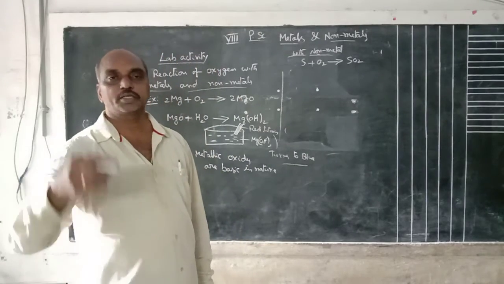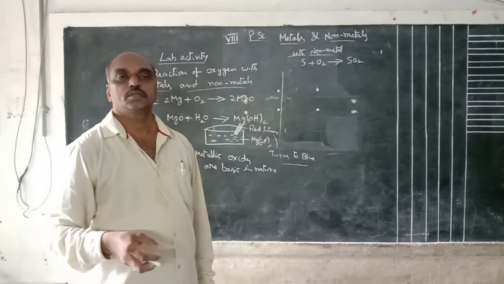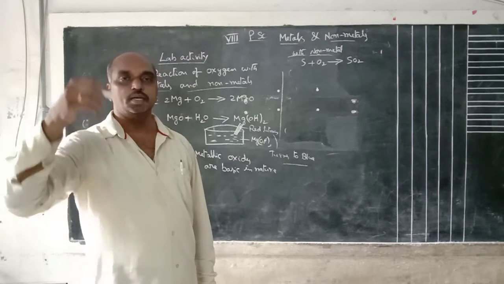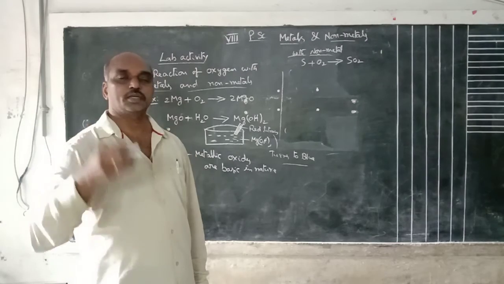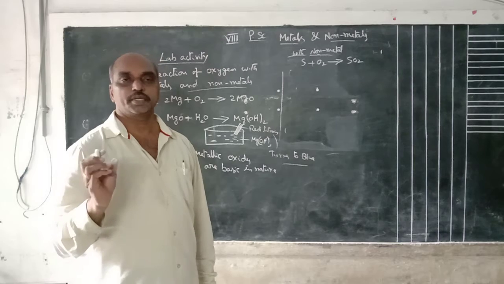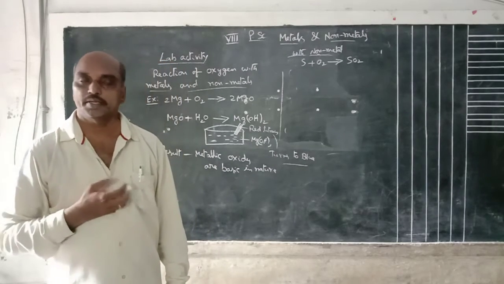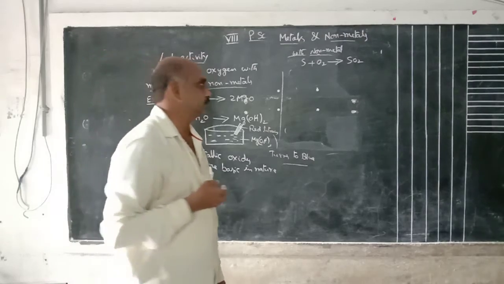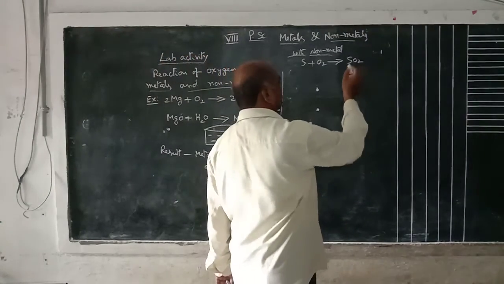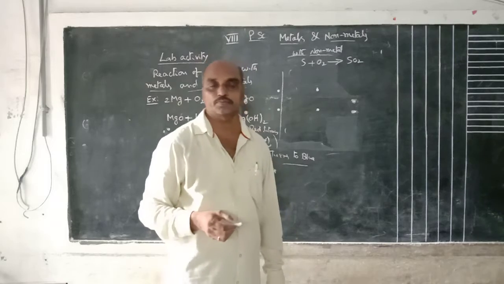Take a deflagrating spoon and a glass jar. In the glass jar, keep the deflagrating spoon. Take some sulfur in the spoon and keep it burning inside the jar. Close the jar. What is formed? Sulfur dioxide, SO2, is formed.